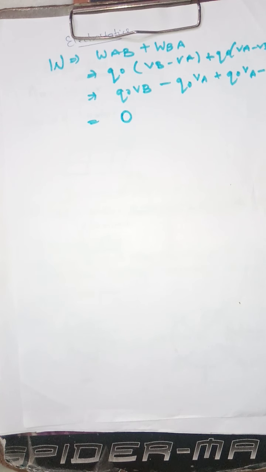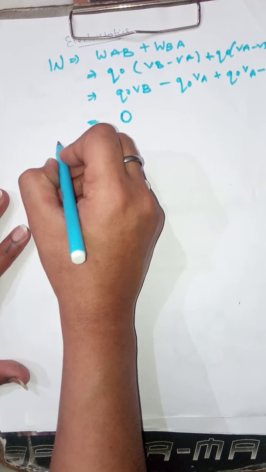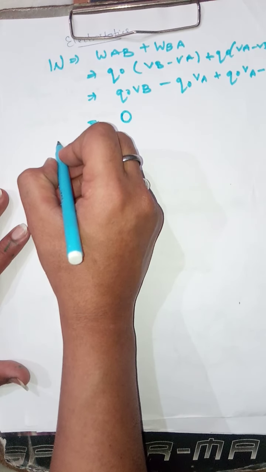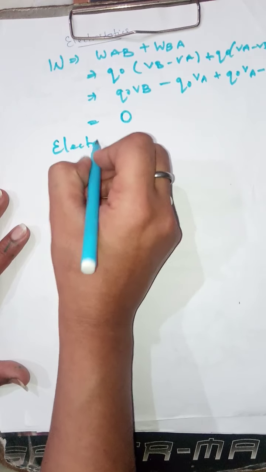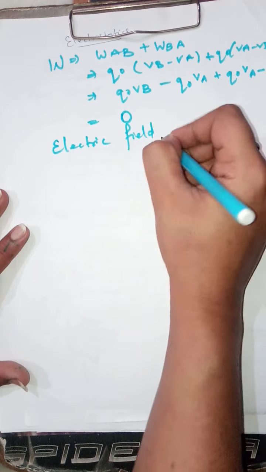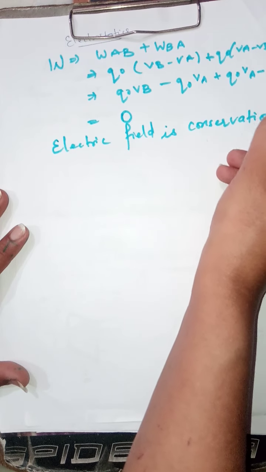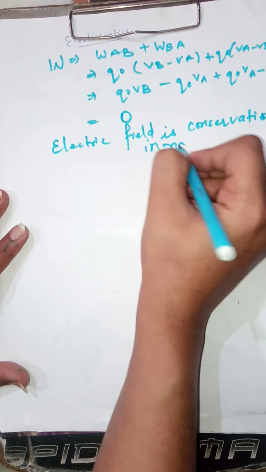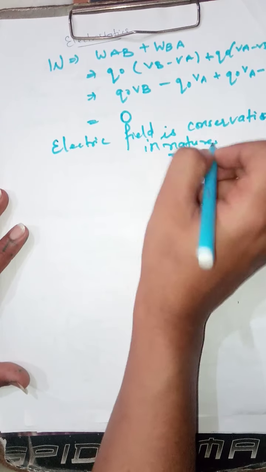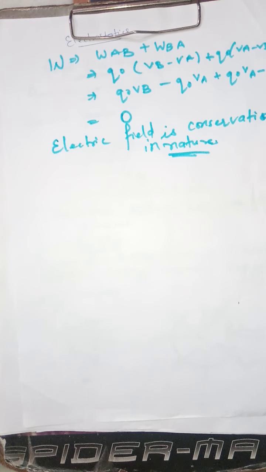And as I have told you earlier, if the total work done is 0, then our quantity is nothing but conservative in nature. So, electric field is conservative in nature. Why? Because the total work done over the closed loop is 0, and since the total work done is 0, the field is conservative in nature.